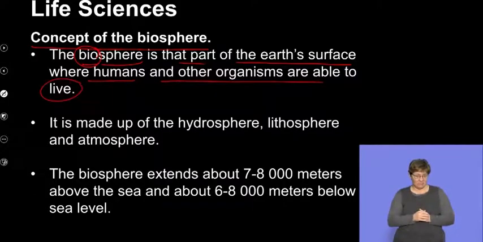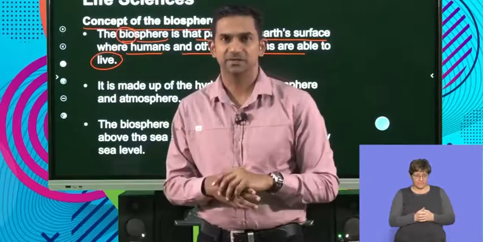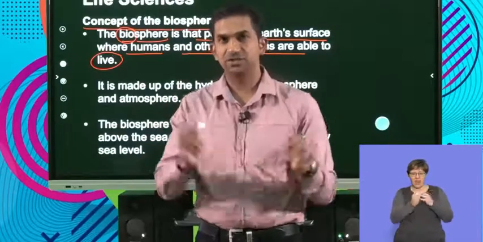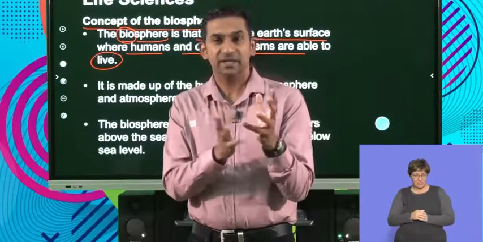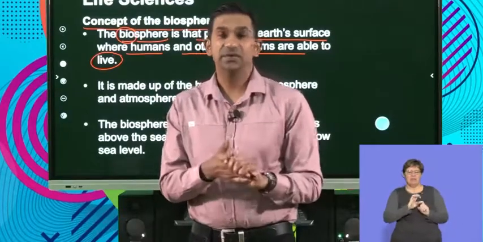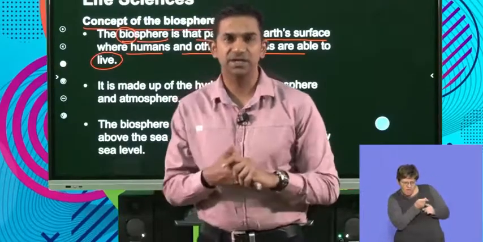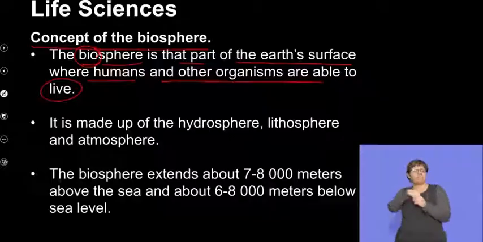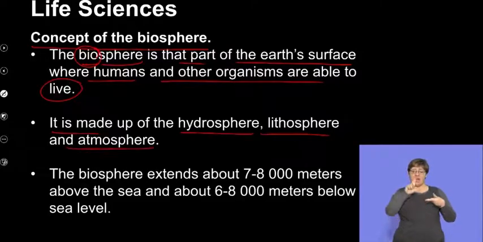So guys, when we talk of the Earth, we know that the Earth supports a variety of different organisms, life forms. The Earth is regarded as a sphere. So the bio would refer to the living organisms. So if we understand the context of interaction of organisms in the environment, we would need to unpack where do these living organisms exist and how do they interact with the environment. So let's unpack that by looking at what it is made up of. So the biosphere is made up of the hydrosphere, the lithosphere, and the atmosphere. So these three components form the important parts of the biosphere.